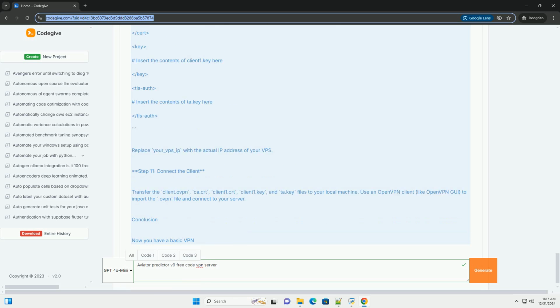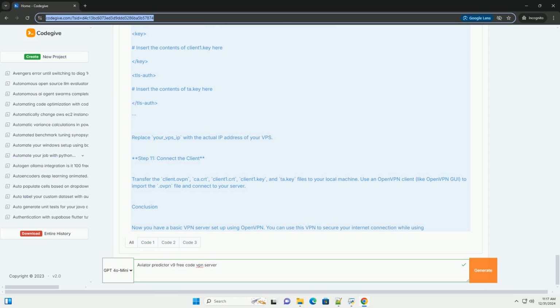Setting up a free VPN server using OpenVPN. Step 1. Choose a VPS provider. To set up your own VPN server, you will need a virtual private server, VPS. Some popular providers include DigitalOcean, AWS (Amazon Web Services), Google Cloud Platform, Vultr, Linode.